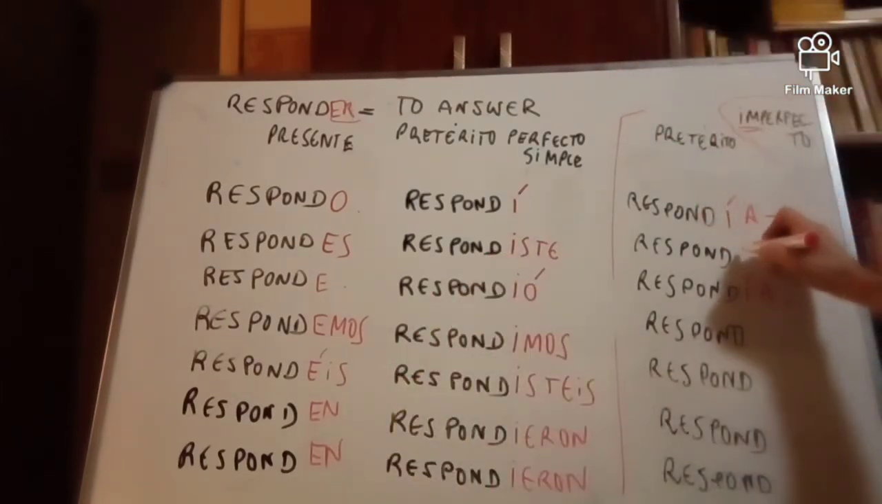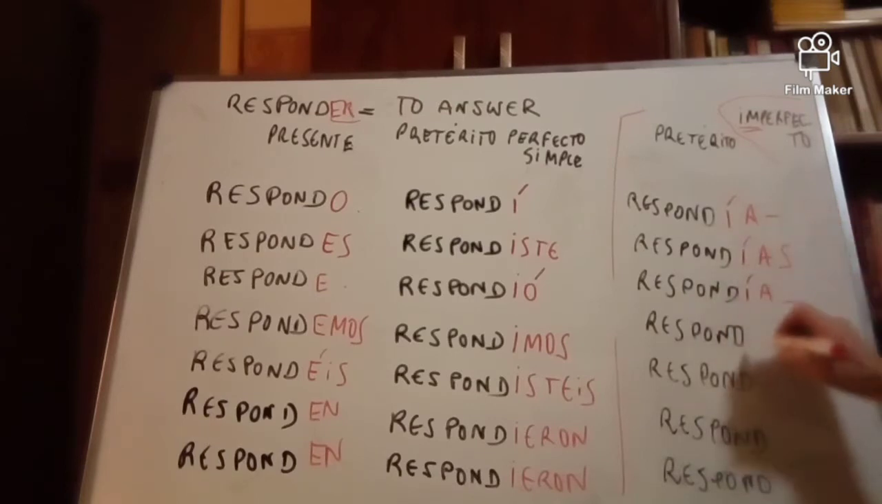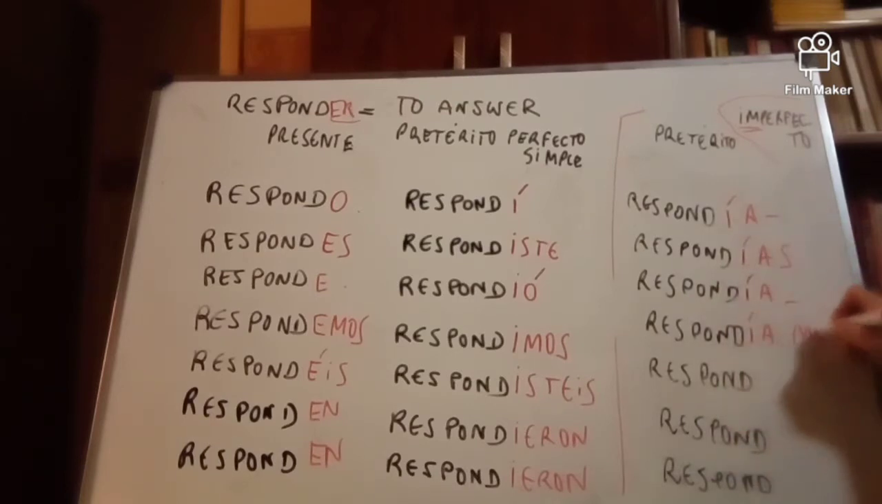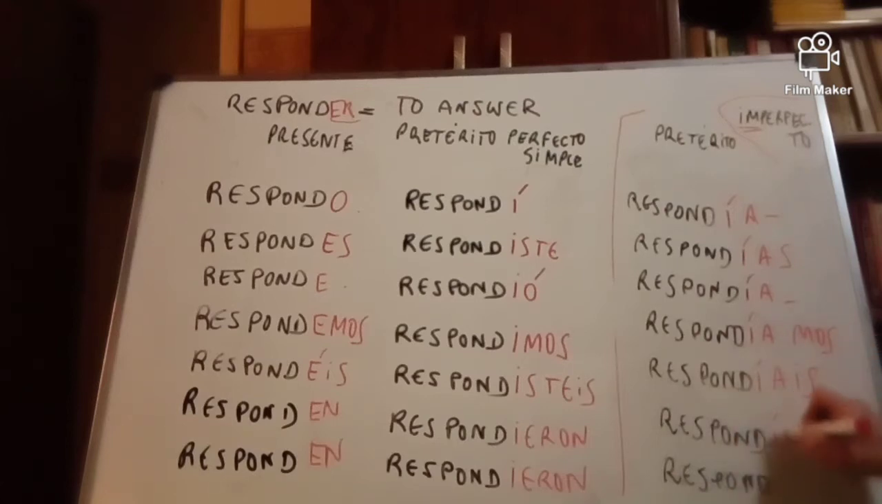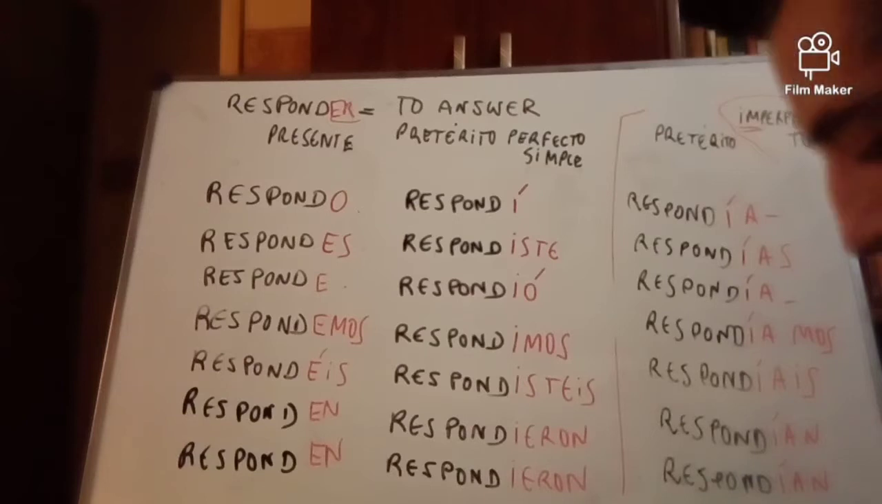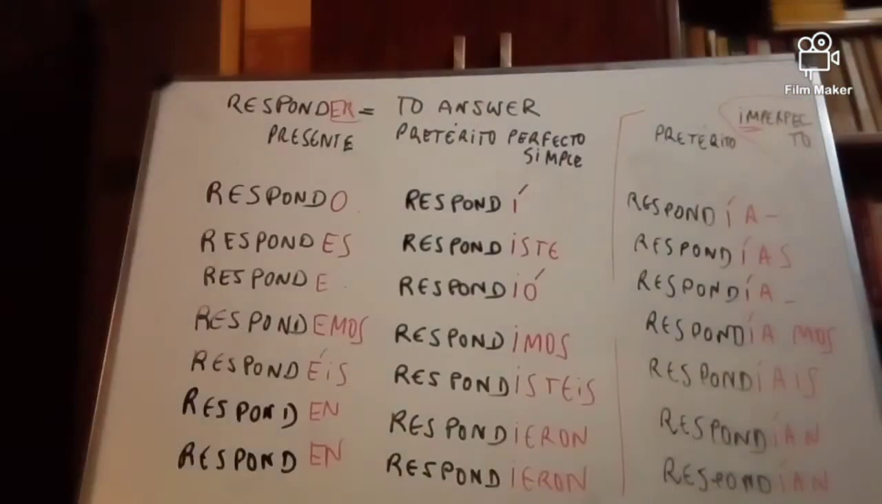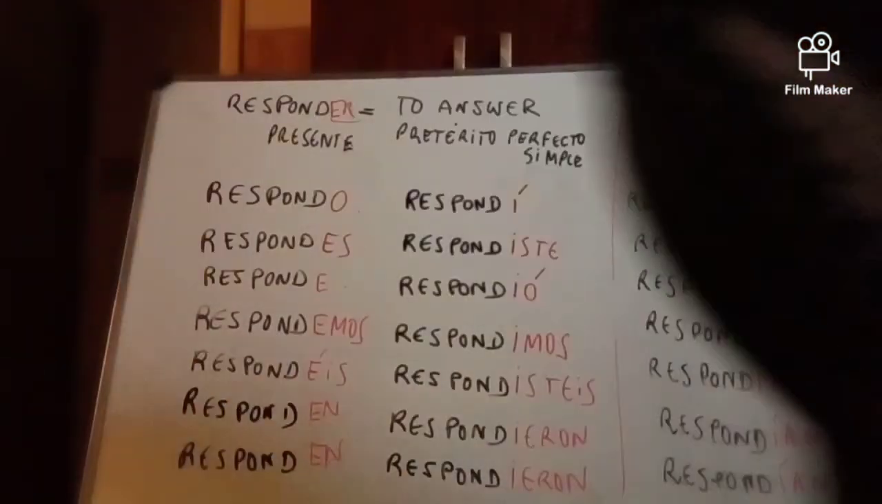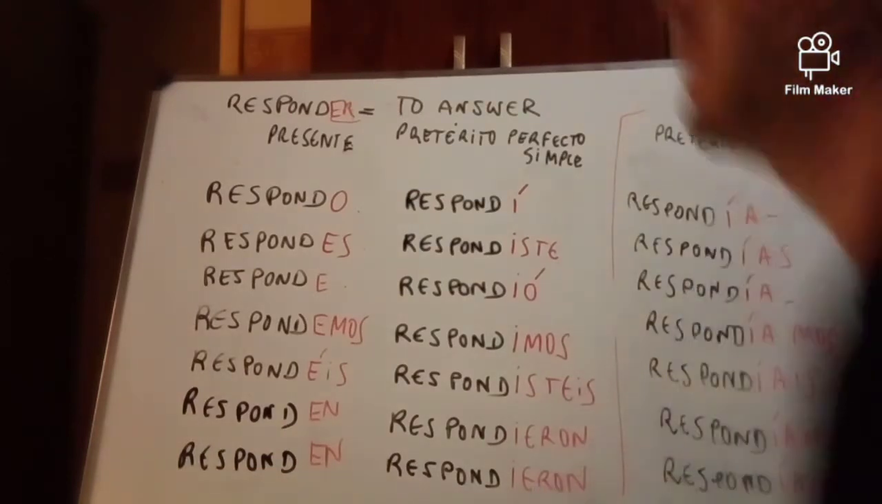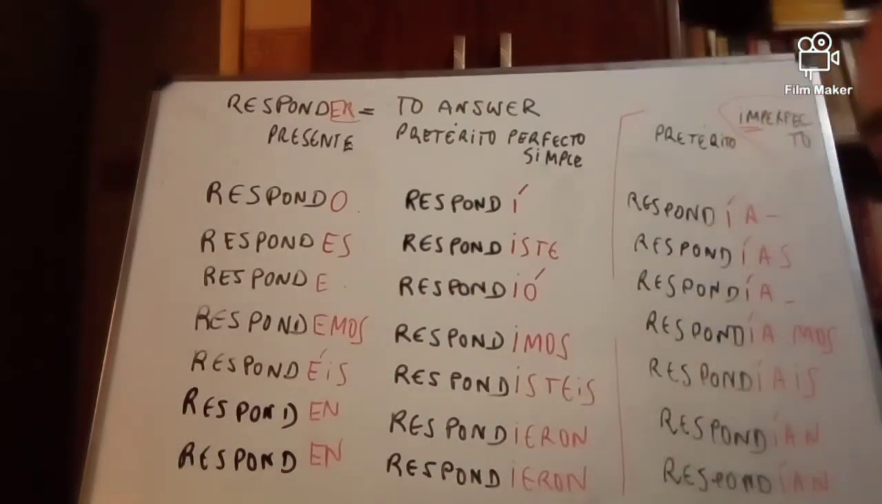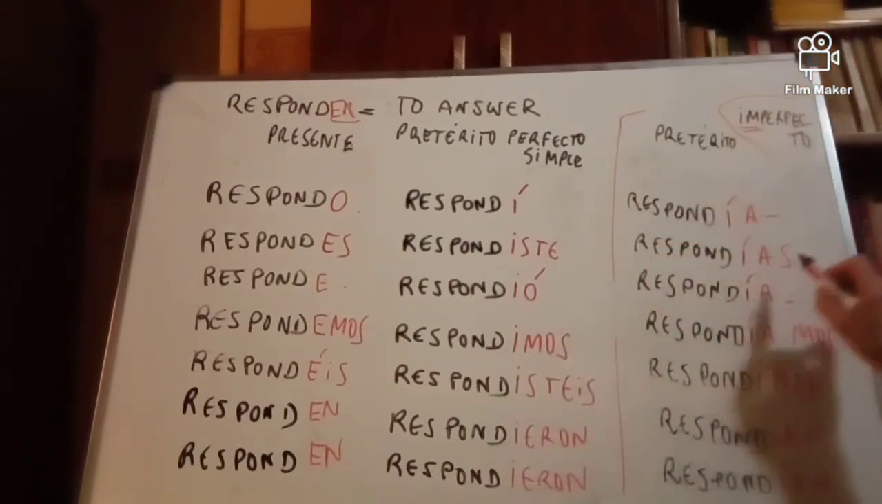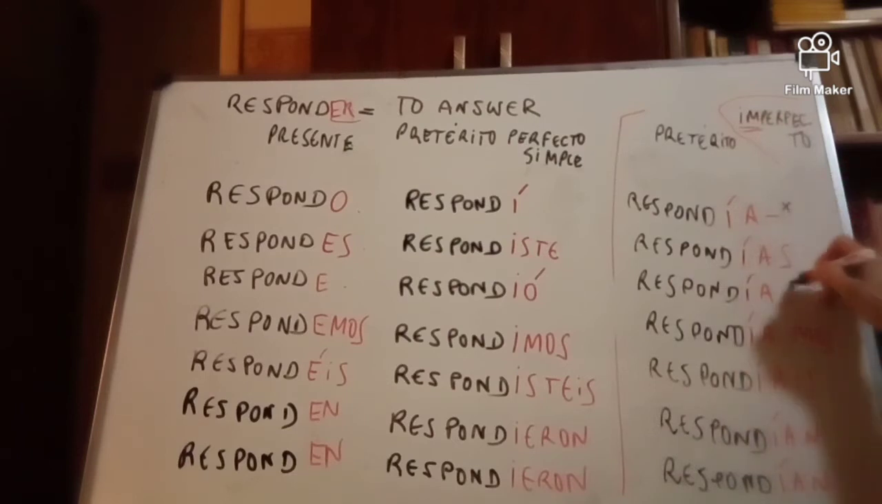Yo respondía, tú respondías, él respondía. Nosotros respondíamos, vosotros respondíais, ustedes respondían, and ellos, ellas respondían. Again, it's not that hard because there are some common letters that remain throughout the conjugation. Well, for example, these two are exactly the same.